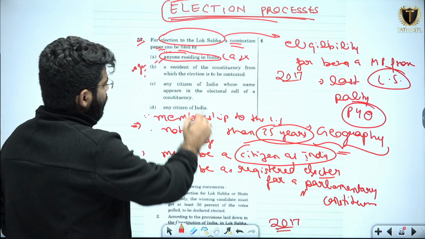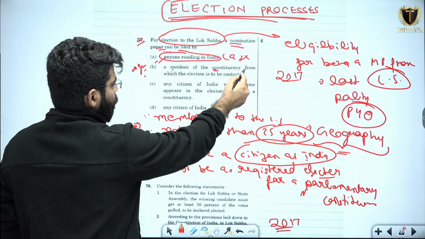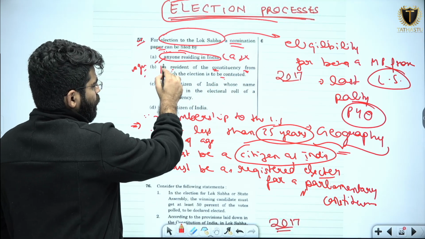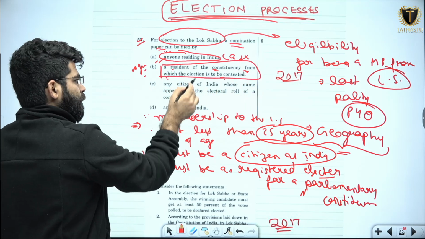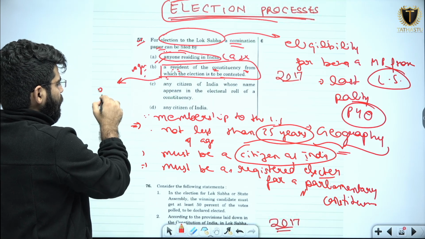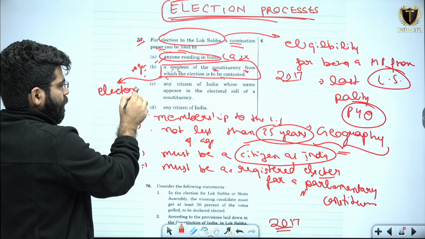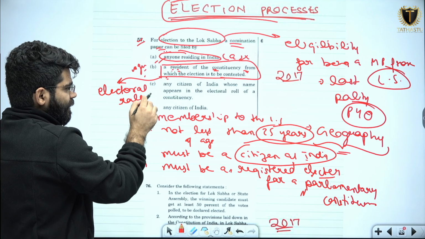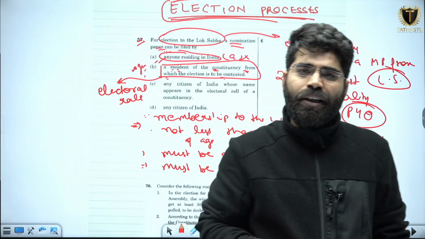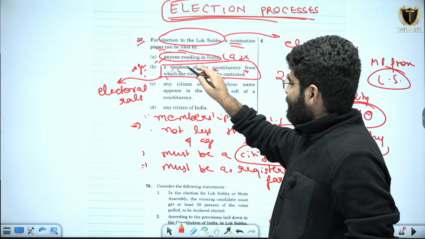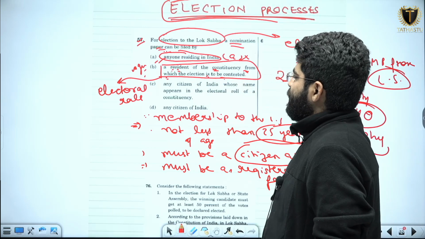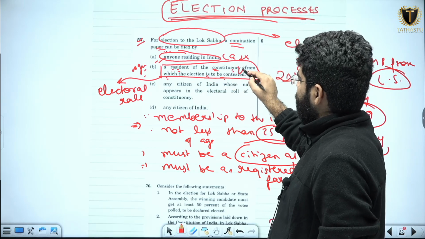Secondly, a resident of the constituency from which the election is to be contested. Again, this is also an absurd statement. He is a resident, but that does not mean his name will be in the electoral roll. And what is the guarantee that that person is above the age of 25 years? Where is it written that a resident of the constituency has an age above 25?